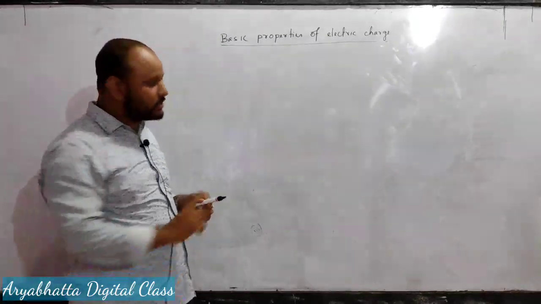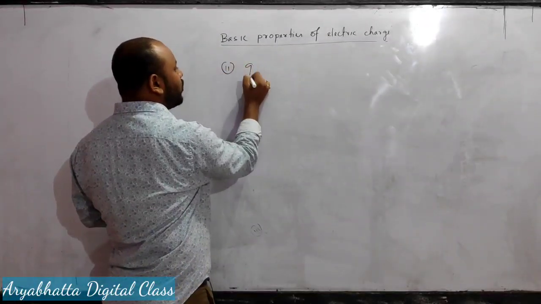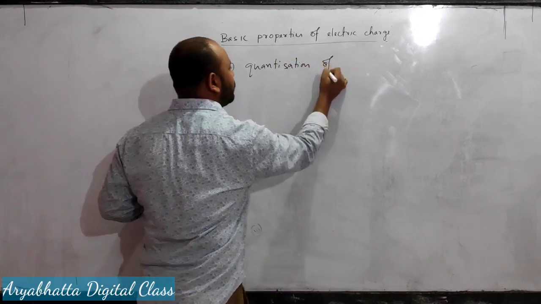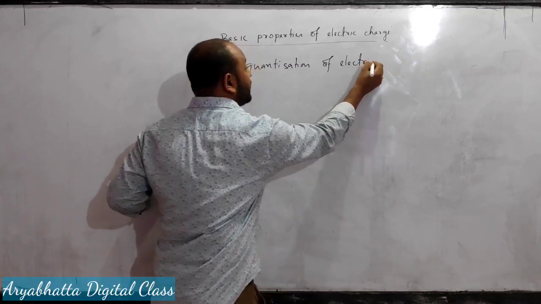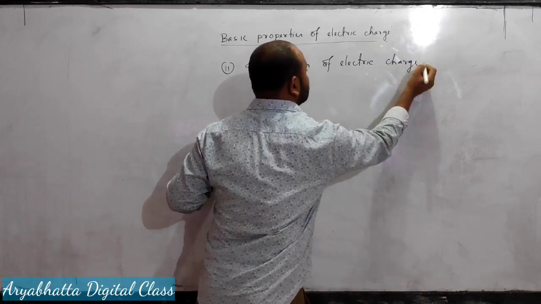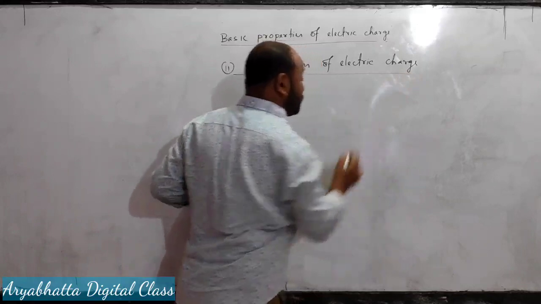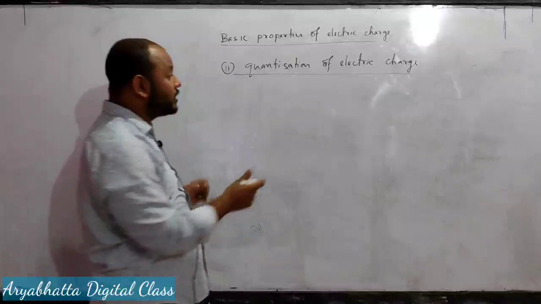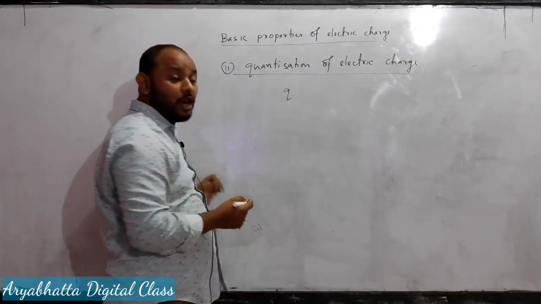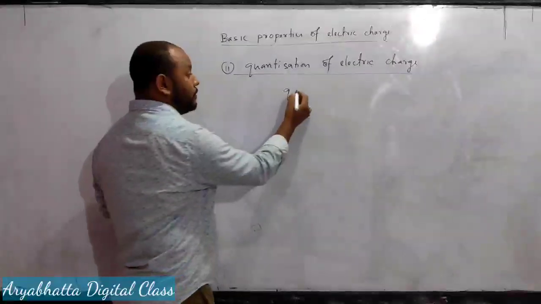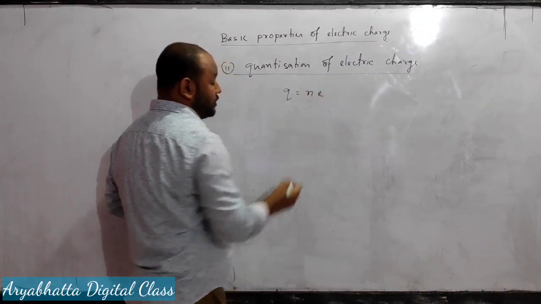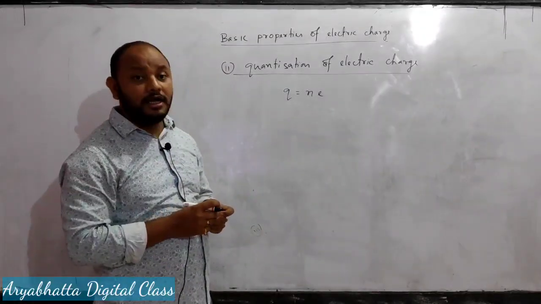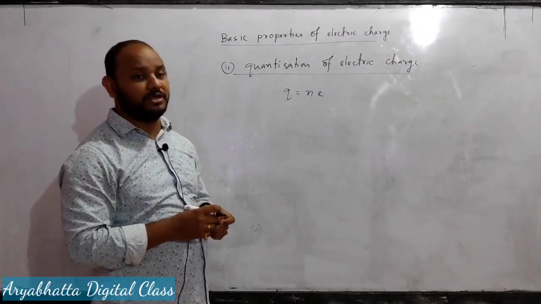Second basic property is quantization. Number two is quantization of electric charge. So what is quantization of electric charge? Quantization of electric charge means the total charge of a body is always an integral multiple of the basic quantum of charge. You remember, the total charge of a body is always an integral multiple of the basic quantum of charge.